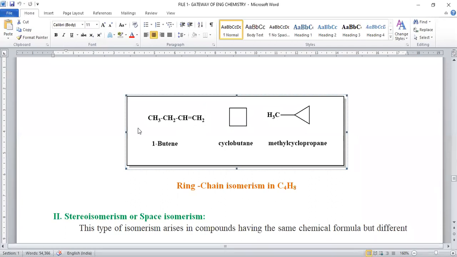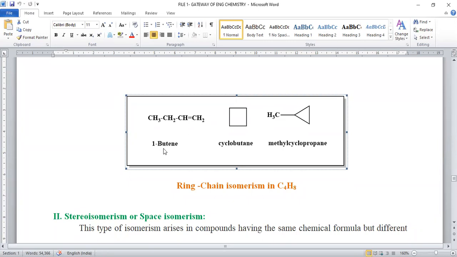One of the isomers may exist in open chain model, another isomer existing in cyclic model. Open chain model having double bond is a functional isomer of cyclic compound. Alkenes are the ring chain isomers of cyclic compounds. Okay, it is a typical example.